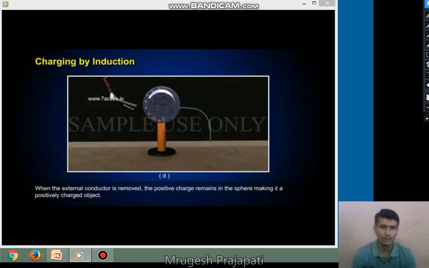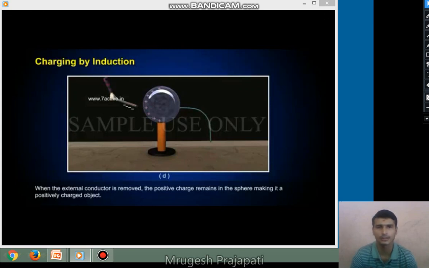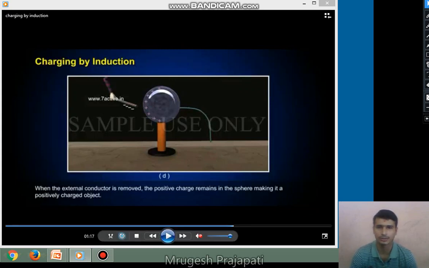Right. All the electrons on the sphere are transferred to the ground through the conducting wire, leaving behind the positive charge. All the electrons that were on the sphere go into the earth through this conducting wire, and only the positive charge remains on the sphere. Now only positive charge is there on the sphere, right?